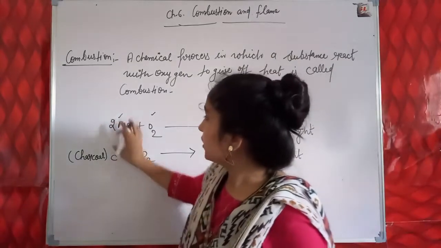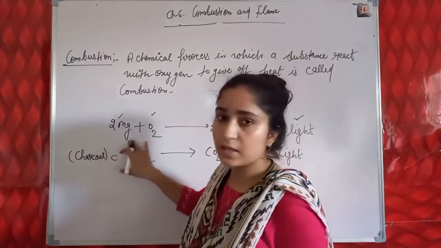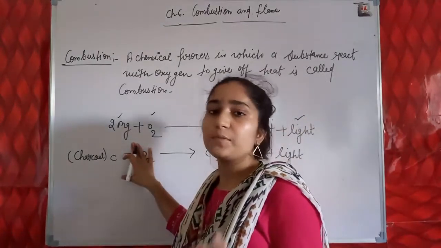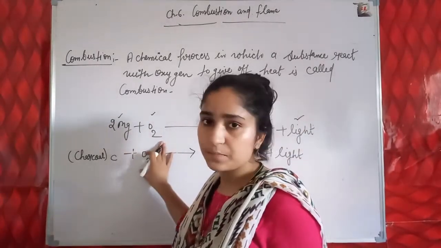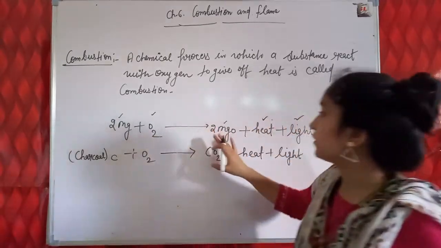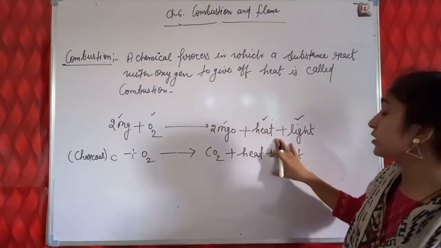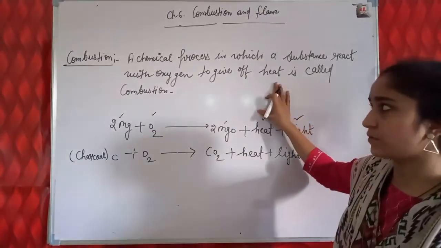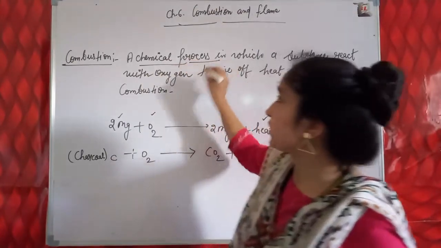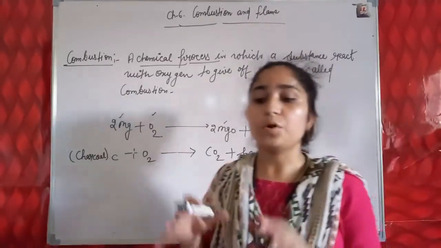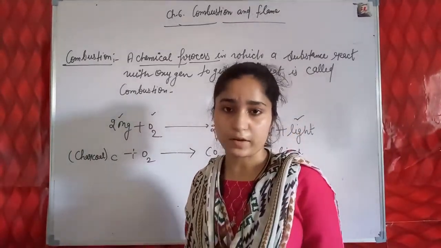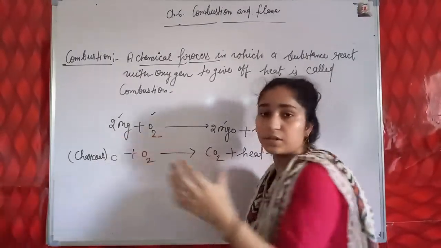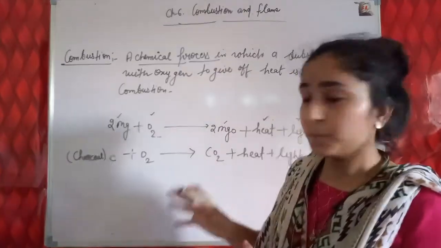So here is a substance that is allowed to be heated, magnesium, and a substance always burns or heats in the presence of oxygen. So in the presence of oxygen, magnesium converts into magnesium oxide and this gives heat and light. This process is known as combustion. What does chemical process mean? Whenever two or more substances undergo a reaction, we call that a chemical reaction. So here the reaction of magnesium and oxygen occurs. So this is the chemical process.